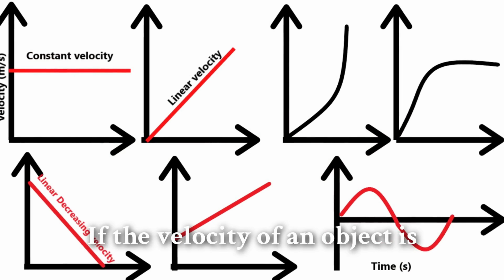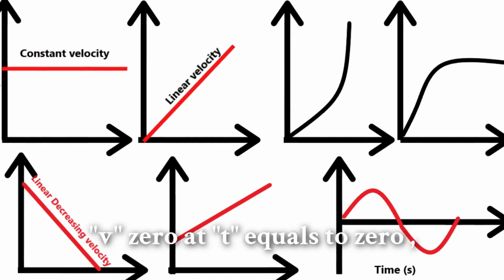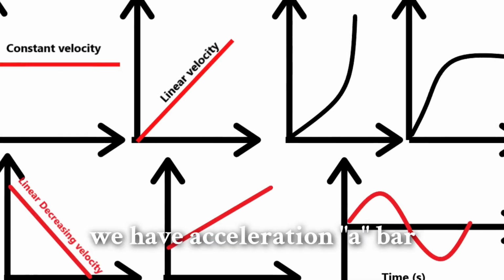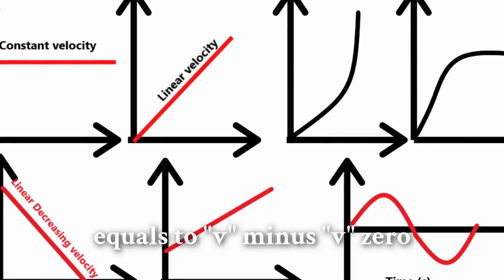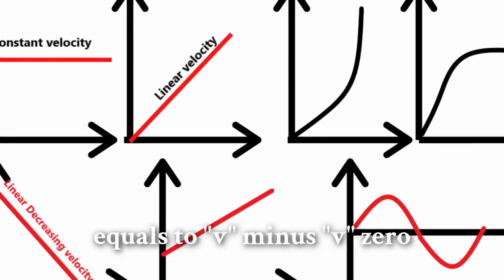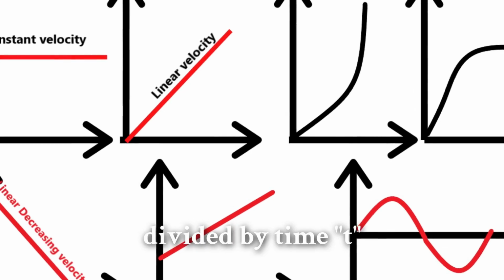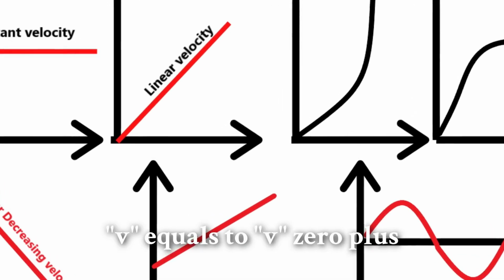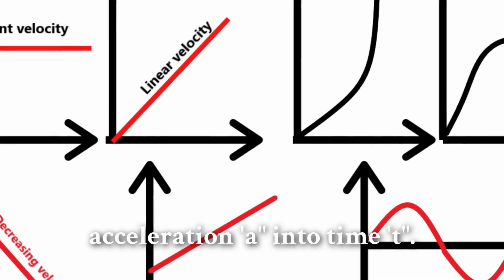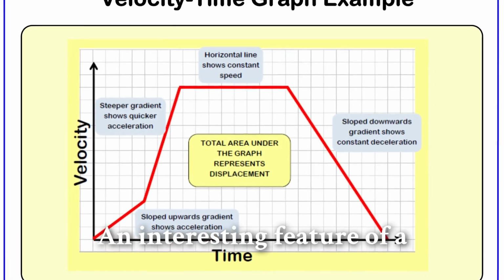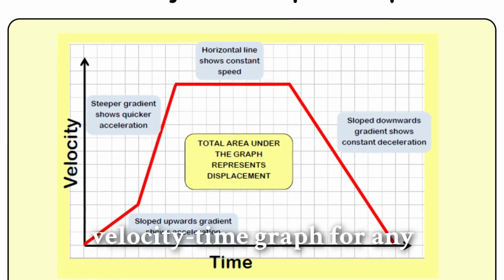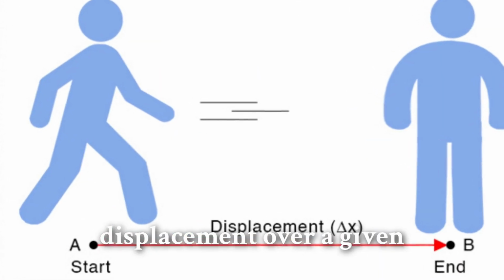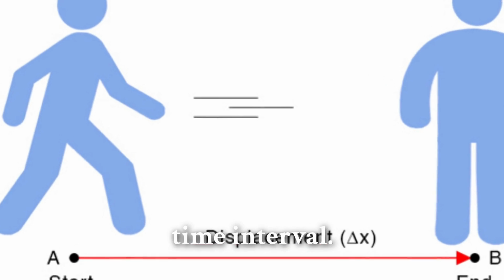If the velocity of an object is v0 at t equals 0, and v at time t, we have acceleration, a bar, equals (v minus v0) divided by (t minus 0), or v equals v0 plus a times t. An interesting feature of a velocity-time graph for any moving object is that the area under the curve represents the displacement over a given time interval.